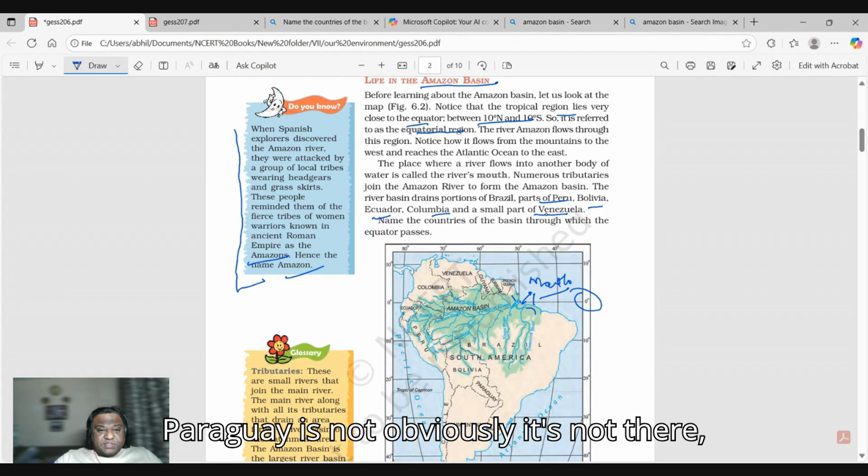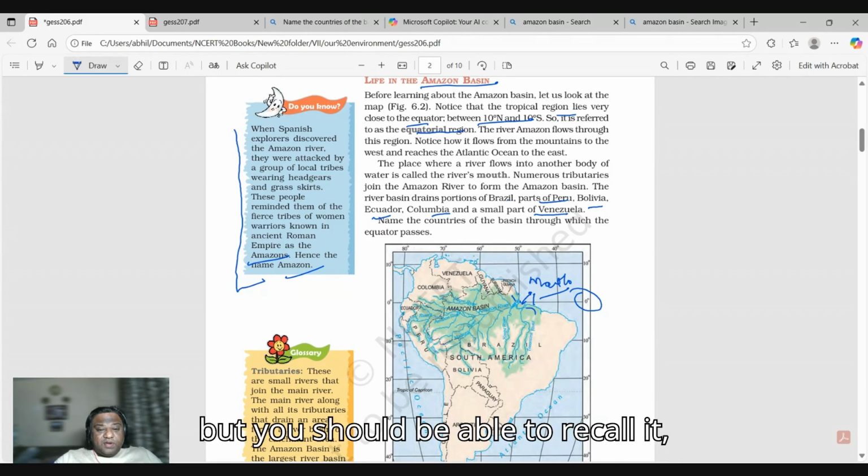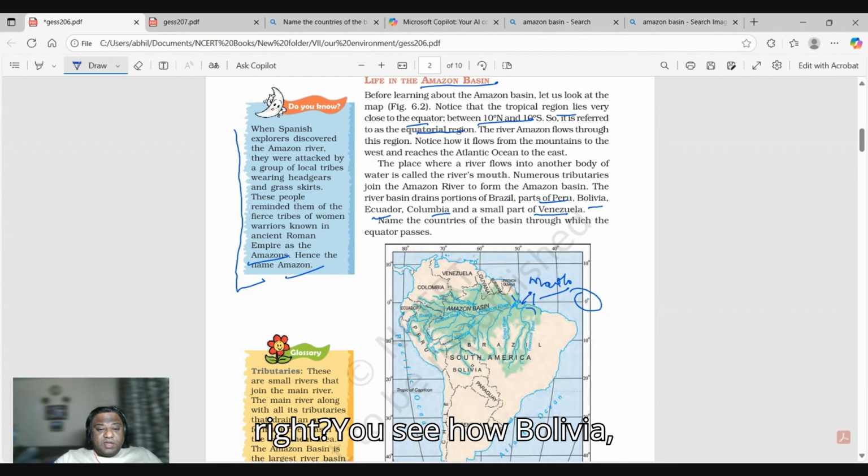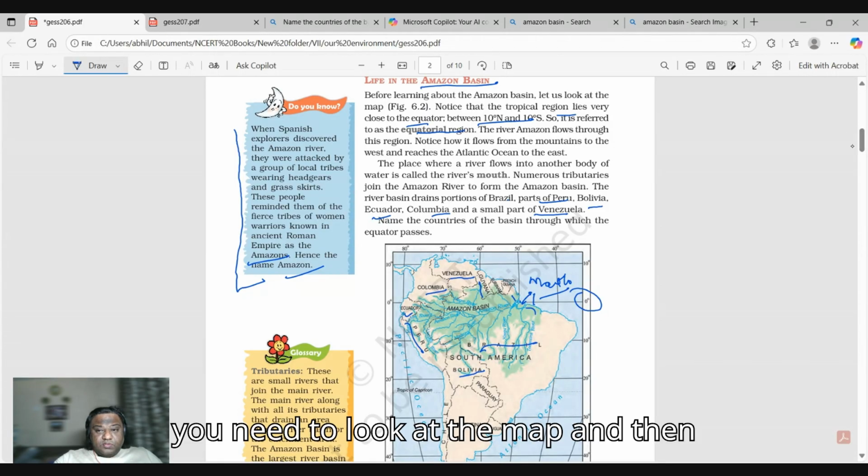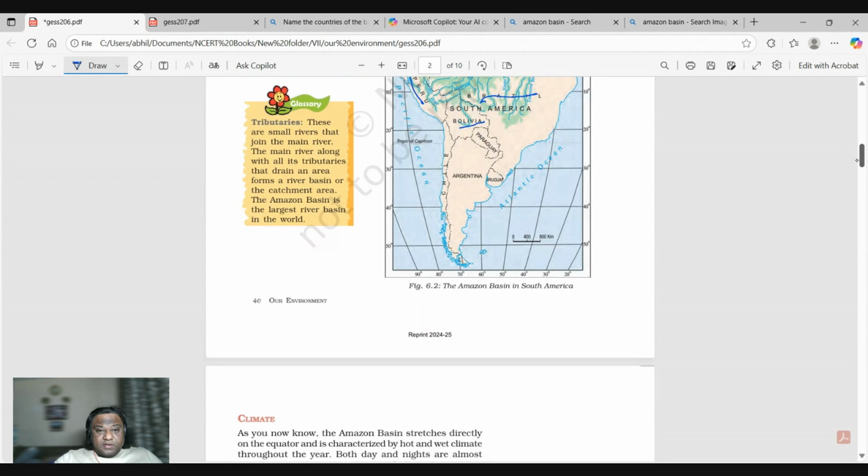Paraguay is obviously not there, but you should be able to recall it, right? Bolivia, Peru, Ecuador, Colombia, Venezuela, Guyana, and Brazil are the area. So you need to look at the map and then talk.